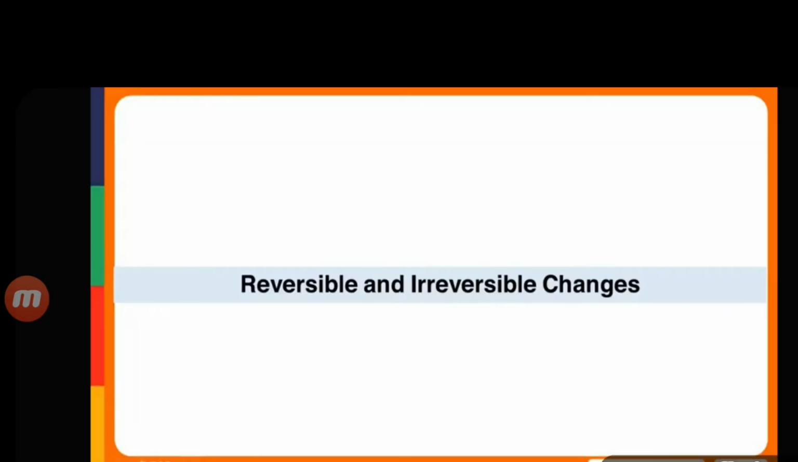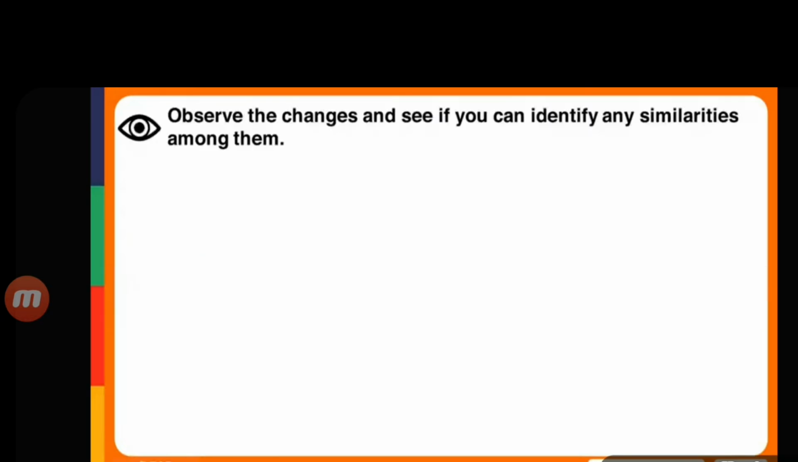In this video we will be learning about the different types of changes that occur around us. Let's take a look at a few changes. Observe carefully and see if you can identify any similarities among them.